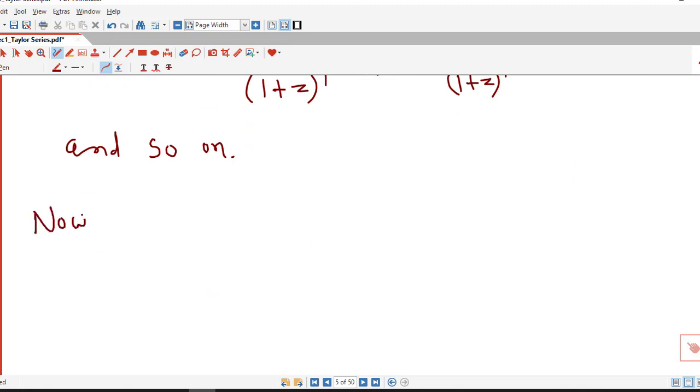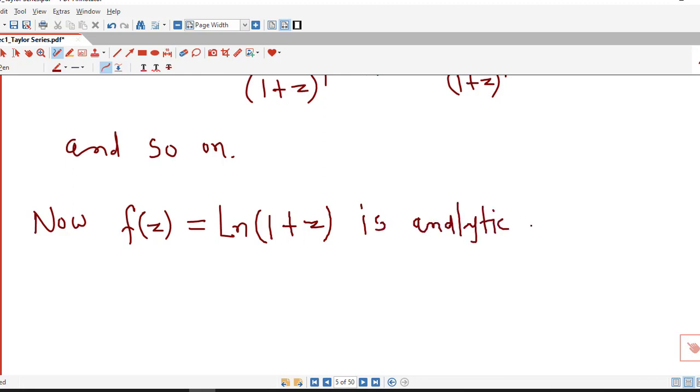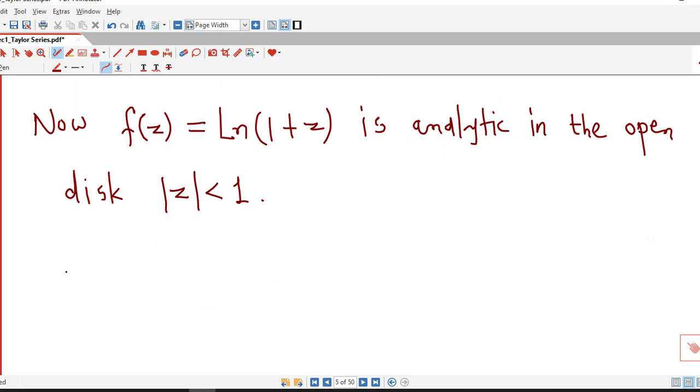Now we write down that f of z equal to principal log of 1 plus z is analytic in the open disk with center 0 and radius 1, that is, absolute value of z less than 1.